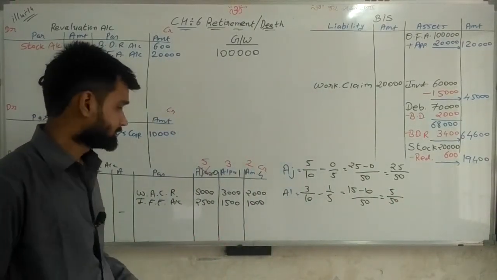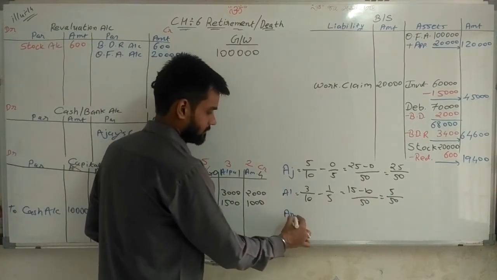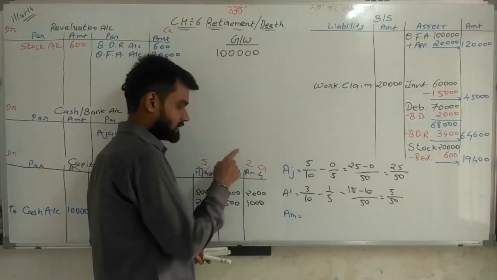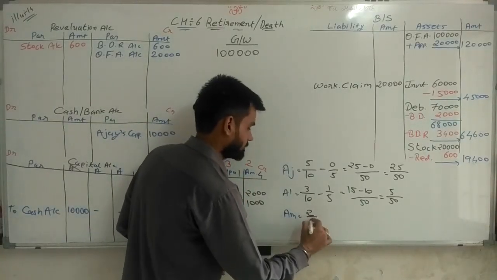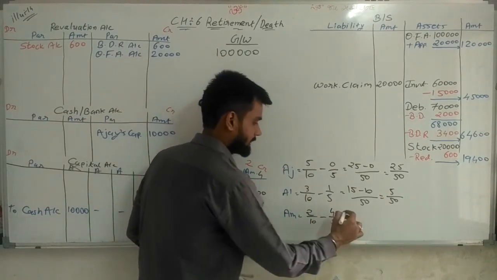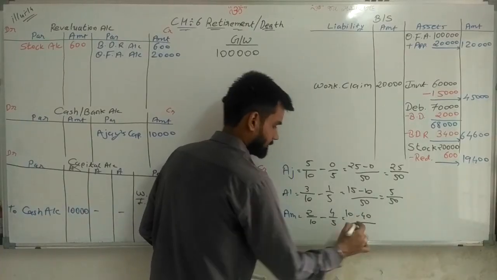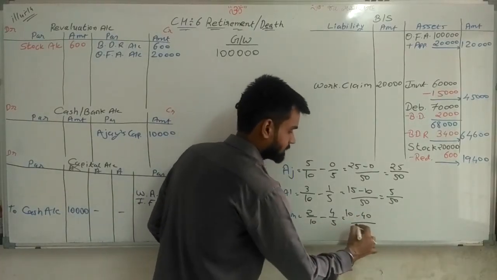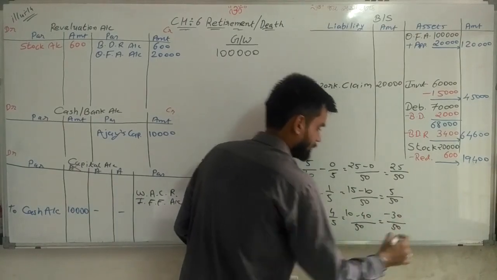Simple, sir, that is Alpha. Now calculation for Omega. The old ratio was 2, so write 2/10. New ratio 4/5. 5 2s are 10, 10 4s are 40, 10 5s are 50. 10 minus 40, minus 30/50.